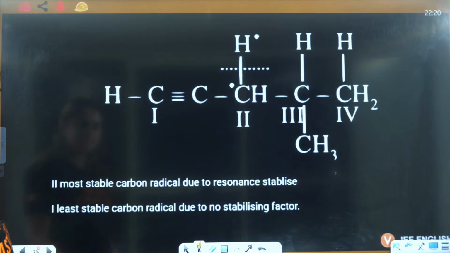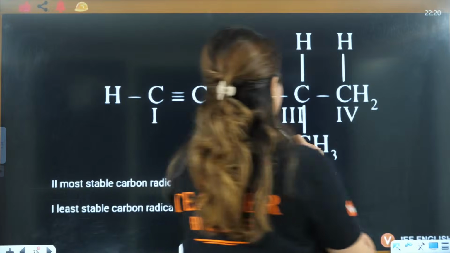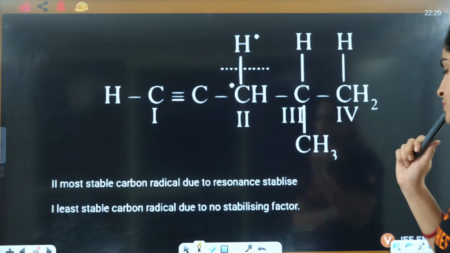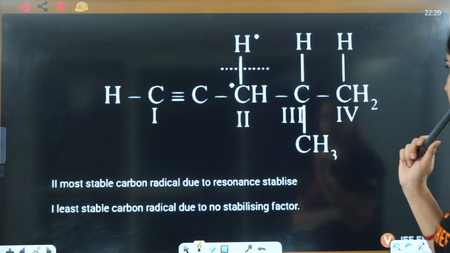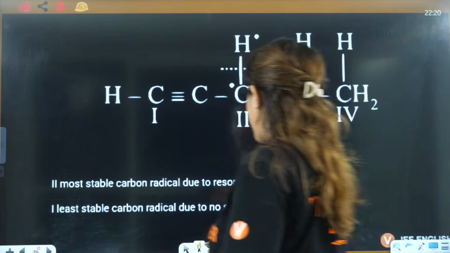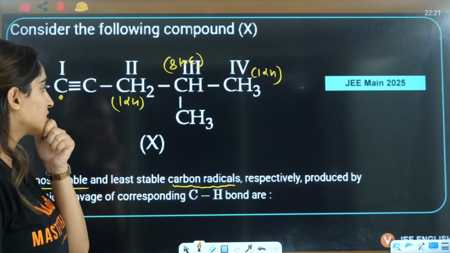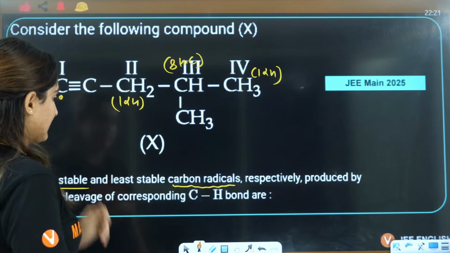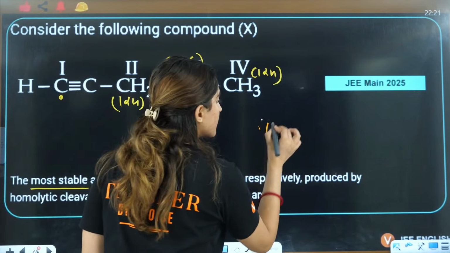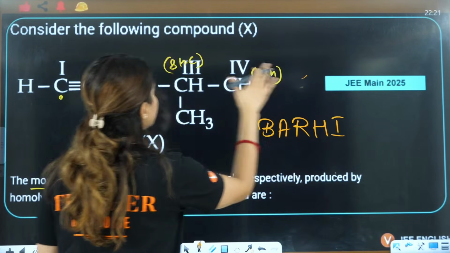No? Why? Wait a minute. Second is most stable due to resonance stabilization. Oh, we forgot resonance. I was just checking hyperconjugation. That's why the answer is coming out wrong, because we have to check resonance here, isn't it?